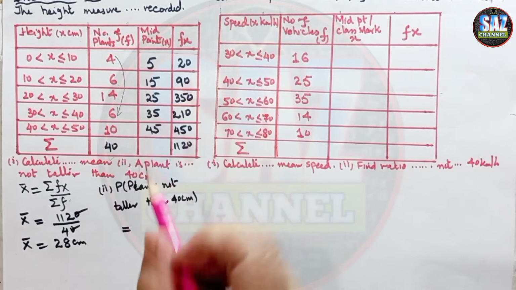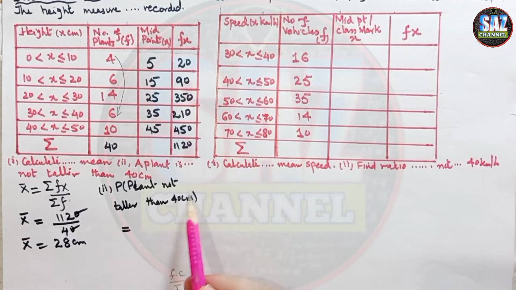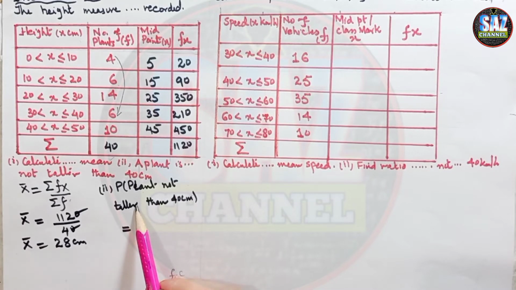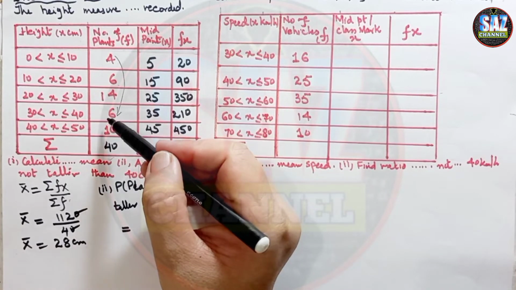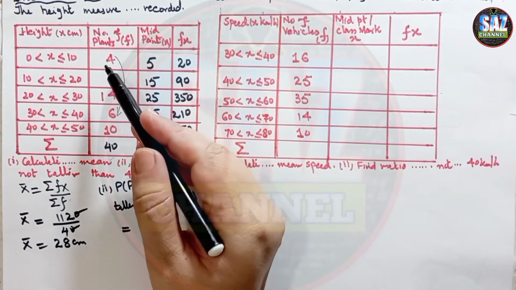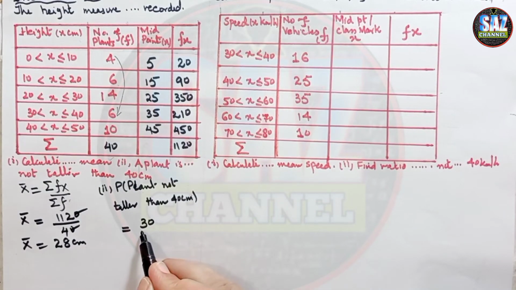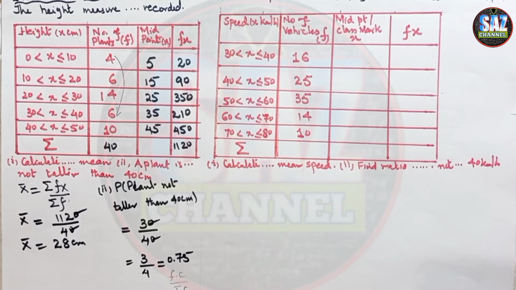Students, try to understand the question that the plant not taller than 40 means we have to find the probability of those plants which are less than 40. So total plants which are less than 40 are 14 plus 6, 20, 26 plus 4, this is 30, and the total plants are 40. 30 by 40 or 3 by 4 or 0.75 is the probability of the plants which are not taller than 40 centimeter, or the other way of saying the same question is that they are lesser than 40 centimeter. I hope you are clear about this question, and let's quickly move to the next question.